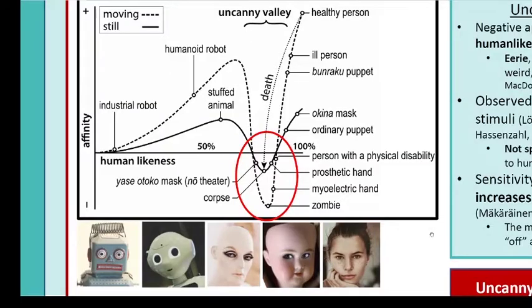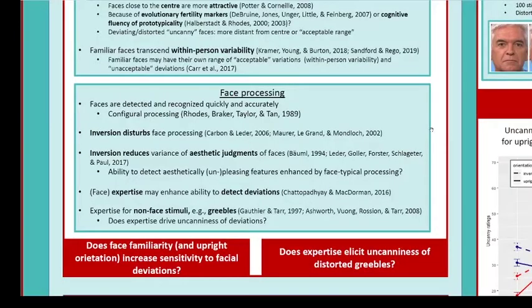The uncanny valley is a hypothetical function of the effect of human likeness on likability of humanoid entities. With increasing human likeness, the likability of entities increases until a certain point, here marked in red, where human-like entities drop into the negative. Faces in general are detected and recognized much more quickly and accurately than other non-face object